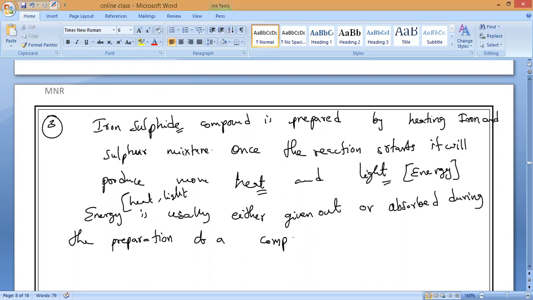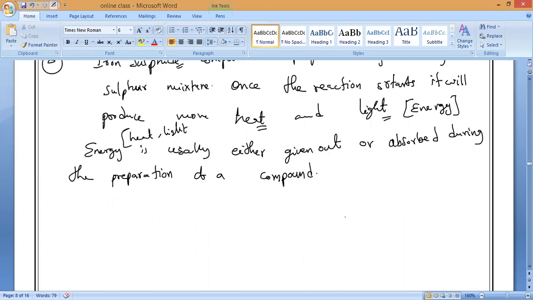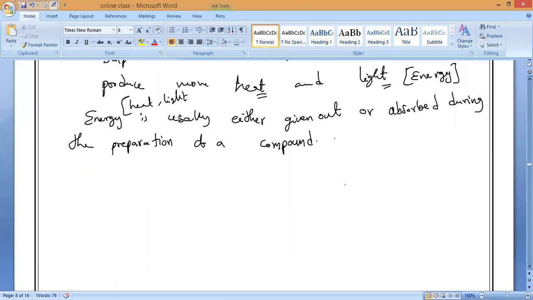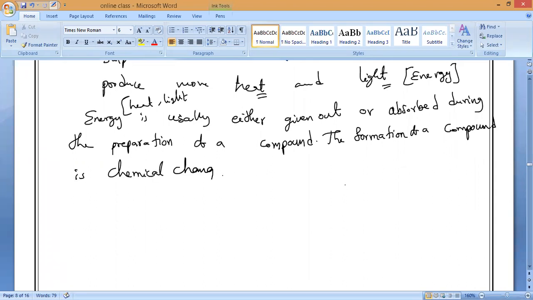So, is it a physical change or a chemical change? That is my question. Johan, Harini, it is a chemical change. So the formation of a compound is what change? Everybody, Mitakshri, the formation: chemical change. The formation of a compound is a chemical change. Is it okay, all of you? That's all.